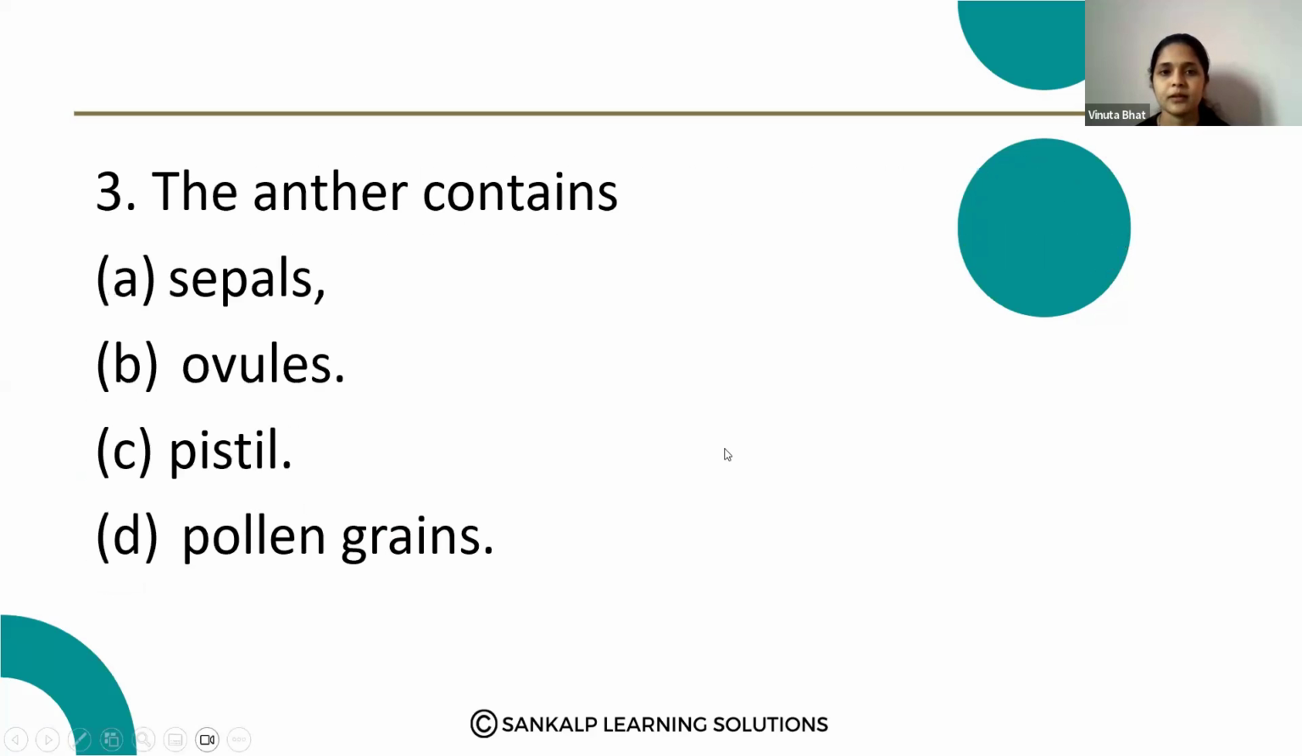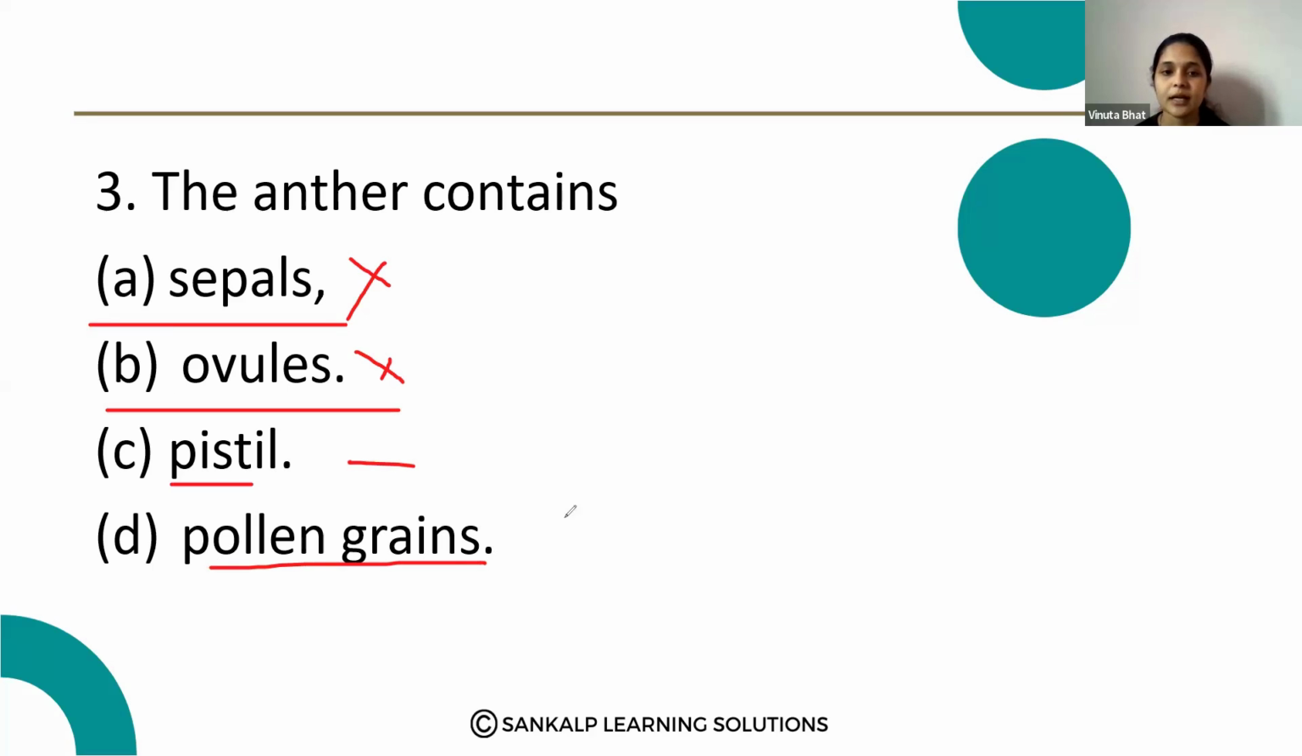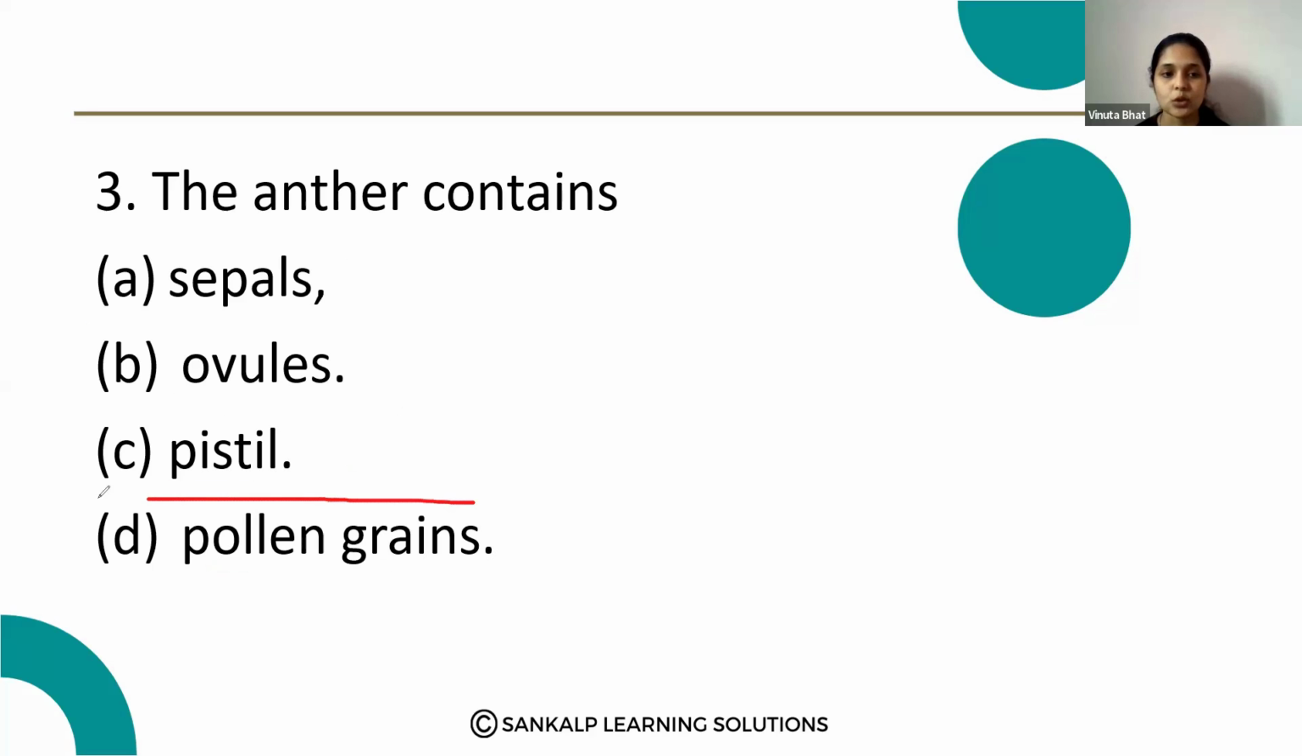Next question. The anther contains option A, sepals, option B, ovules, option C, pistil, option D, pollen grains. Sepals, no. Ovules, no, ovules are part of the female reproductive system. Here the correct answer is pollen grains. Anther contains the pollen grains. Option D is the correct answer.